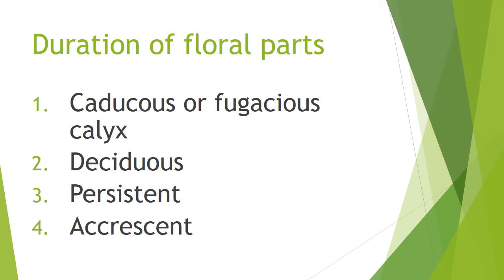First we learned that before flower opening the calyx falls soon, then after flower opening it falls soon, then after forming the fruit it falls soon, but at the final stage, when we pluck the fruit, the calyx is still present, that is accrescent.